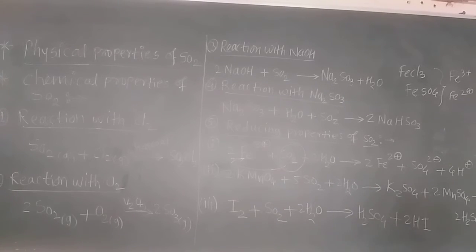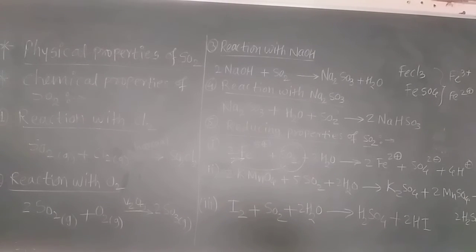Potassium permanganate solution is purple in color, but when it reacts with this SO2 gas, the purple color disappears and a colorless solution is formed. That means it reduces the potassium permanganate, and manganese sulfate, potassium sulfate and H2SO4, that is sulfuric acid, are formed.